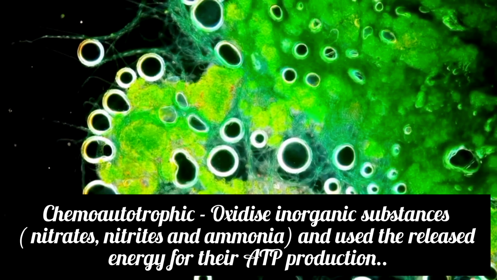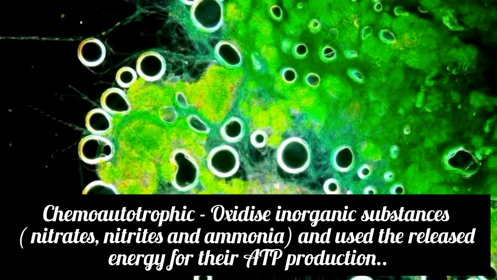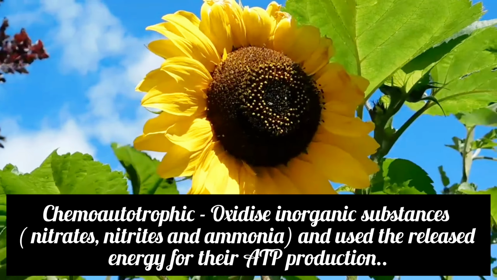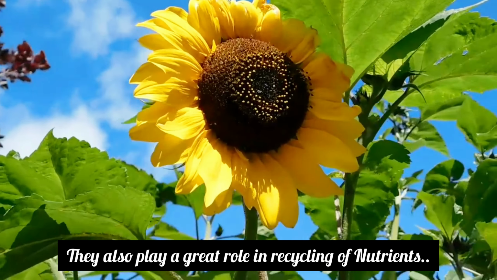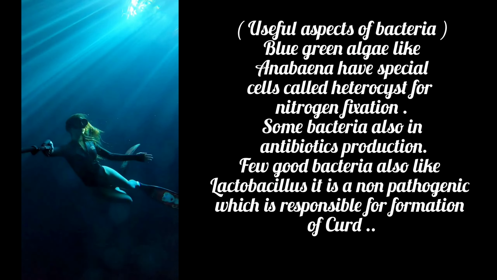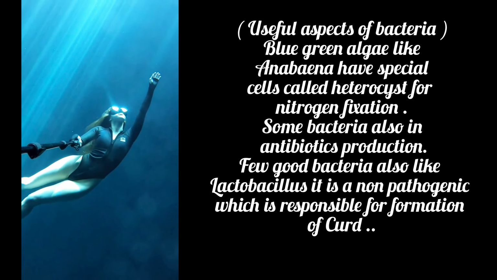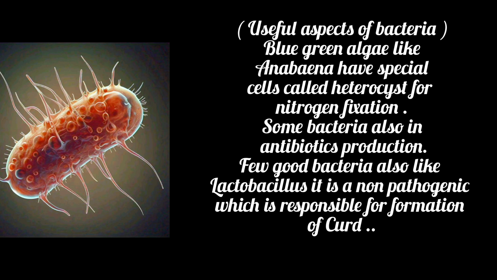Some eubacteria are chemoautotrophs also. They oxidize inorganic substances like nitrates, nitrites and ammonia and use the released energy for their ATP production. They also play a great role in recycling nutrients. Now we see useful aspects of bacteria. Blue-green algae like Anabaena have a special cell, heterocyst, for nitrogen fixation. They also help in antibiotic production. Lactobacillus is a non-pathogenic bacterium which is responsible for curd formation.